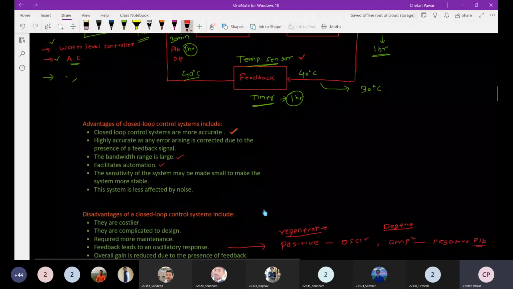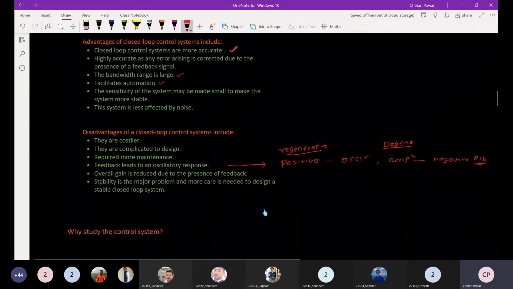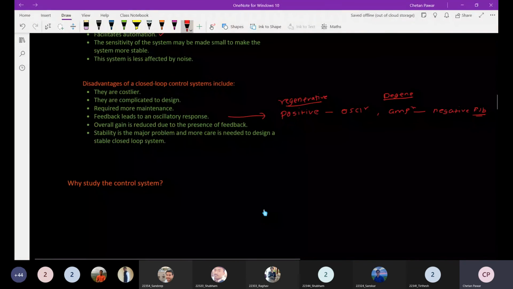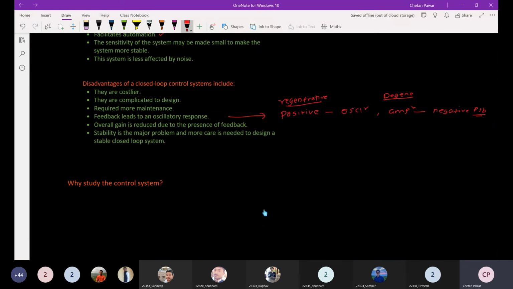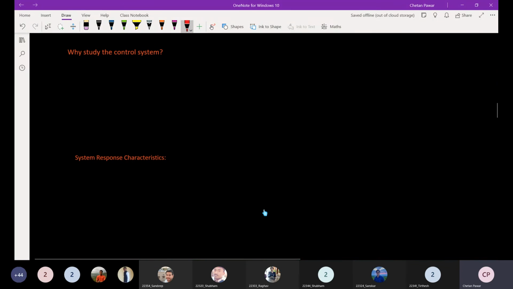In technical terms, we will study that point also. But here, just for a raw idea, I am giving that, okay? So you got the idea about the control system, the open loop control system, and the closed loop control system. So why do you need to study this subject? Okay, so this is our point. So what do you think? Why do we need to study? Any answer?